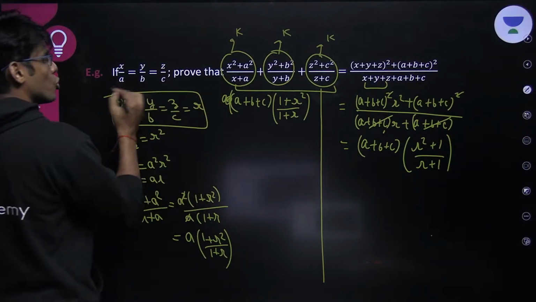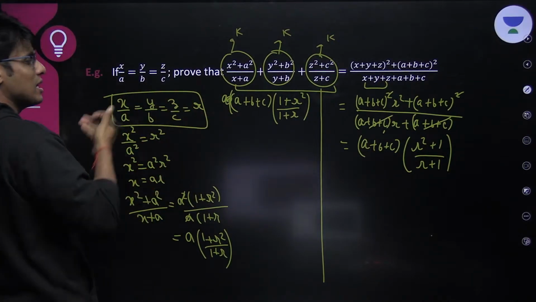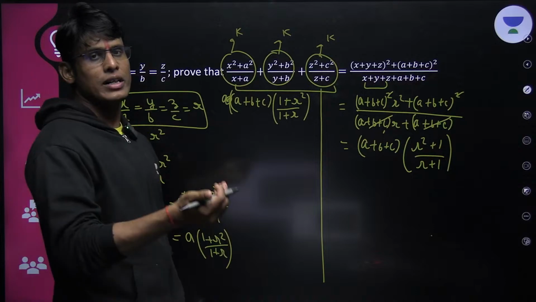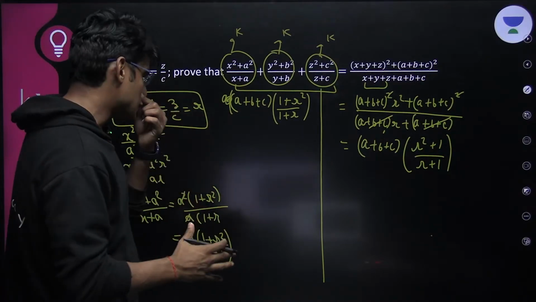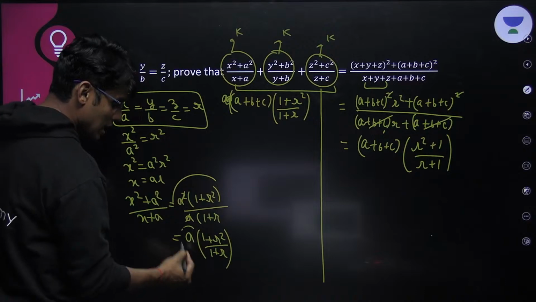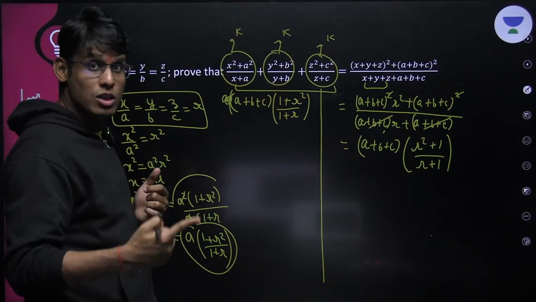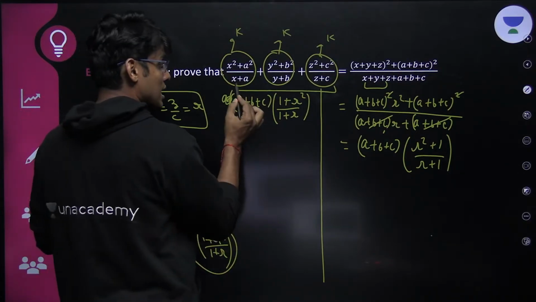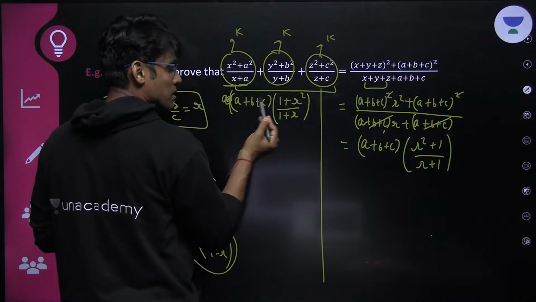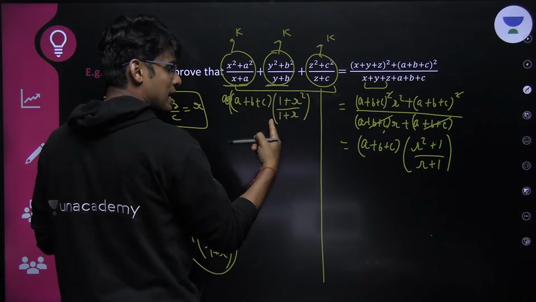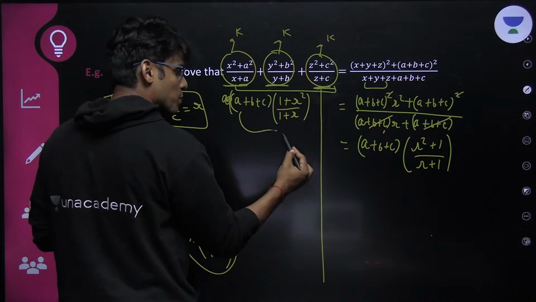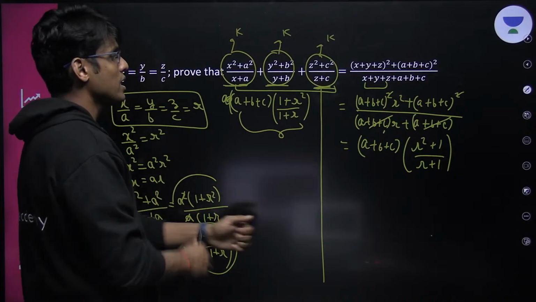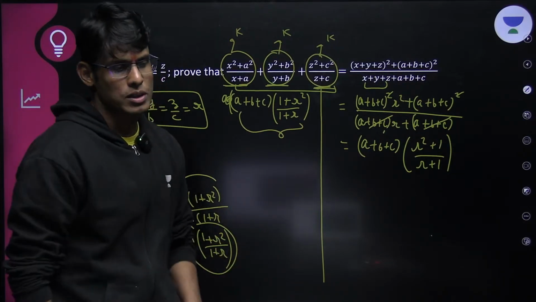Assuming this ratio to be r, replacing the value of x, y, z in terms of the denominator and r, and coming up with this expression, and then observing, this was the master stroke, that if this is a times something, this is b times something, this is c times something, this whole expression becomes (a plus b plus c) into (1 plus r square) upon (1 plus r).